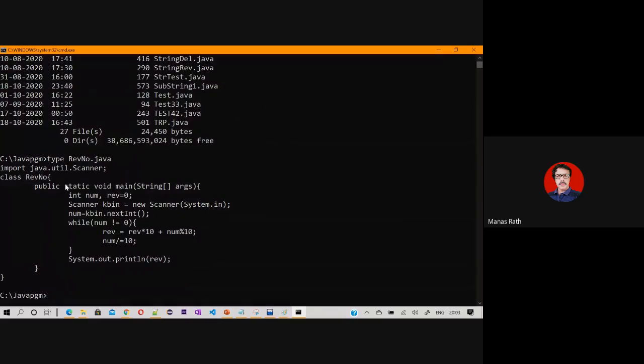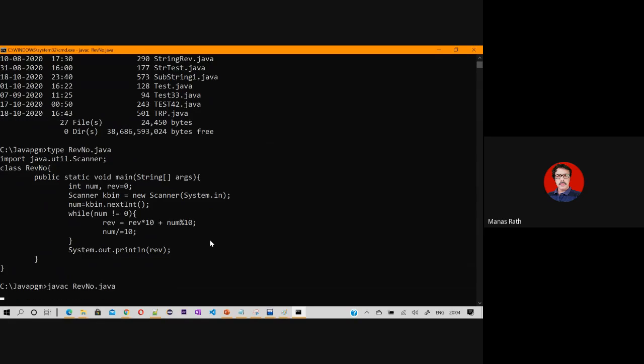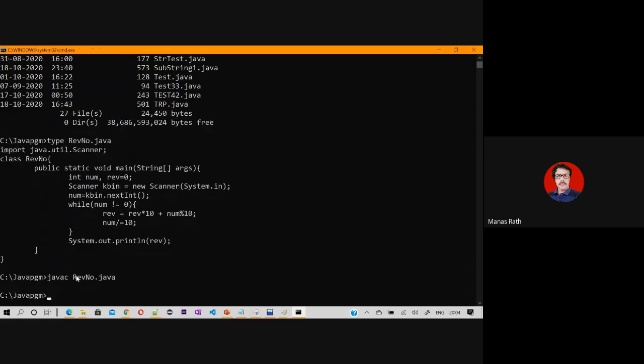Can you see what is the class name? The class name is the same, reverse number. So let us run it. What you have to do, you have to compile it by javac. javac is for Java compile, and the file name is reversenumber.java. You have to put the extension as java, and if it has no error, then it will not cause any kind of error. Now, you will create one file. The reversenumber.class file will be automatically created.